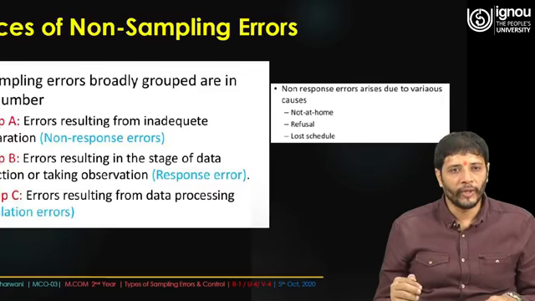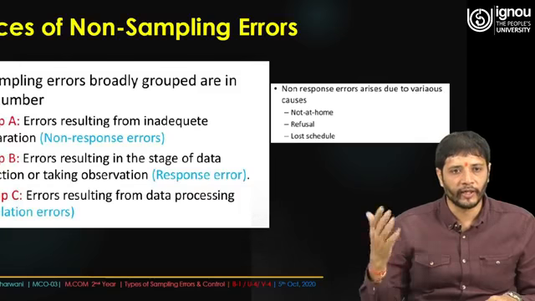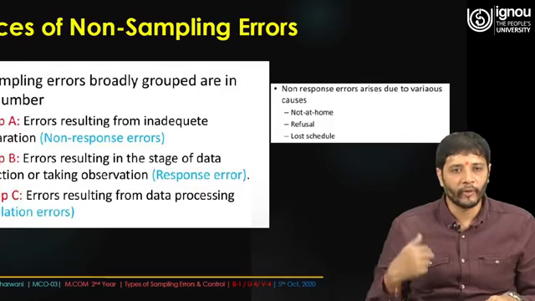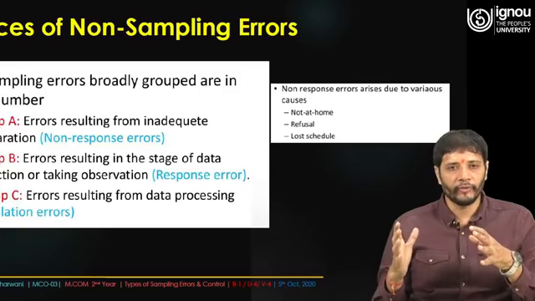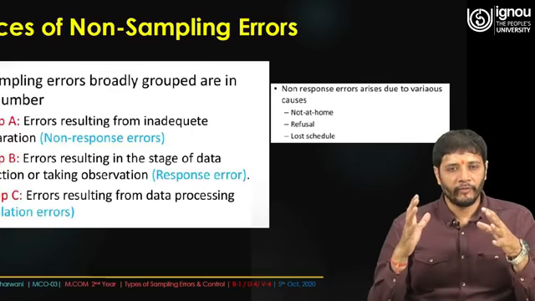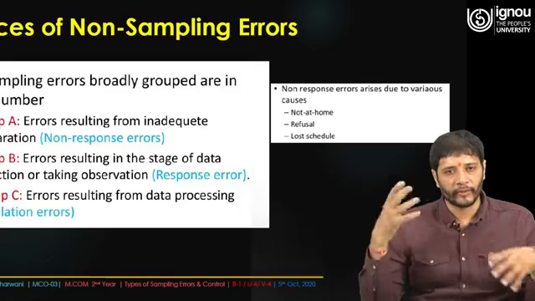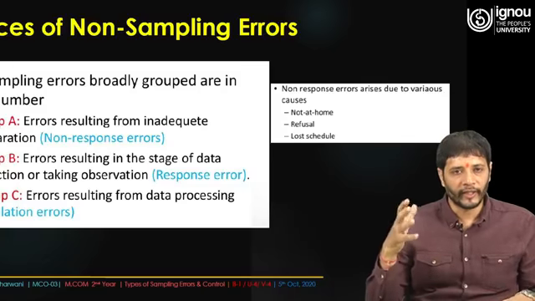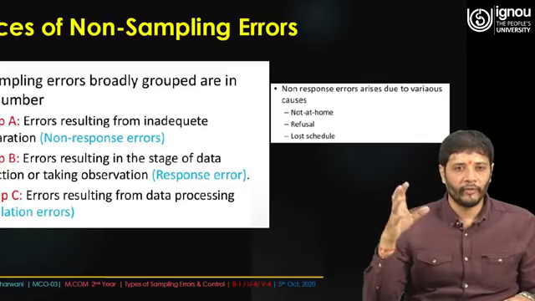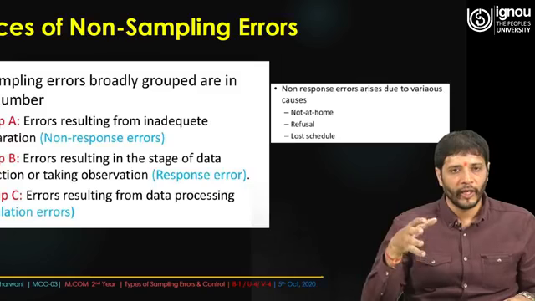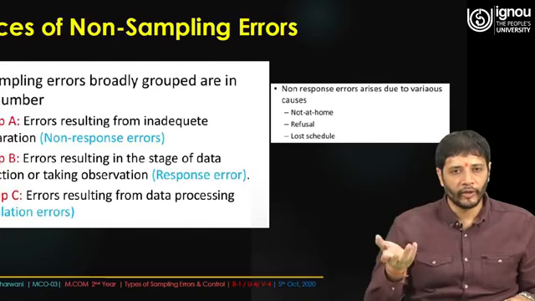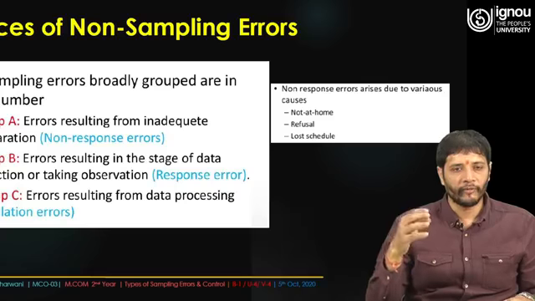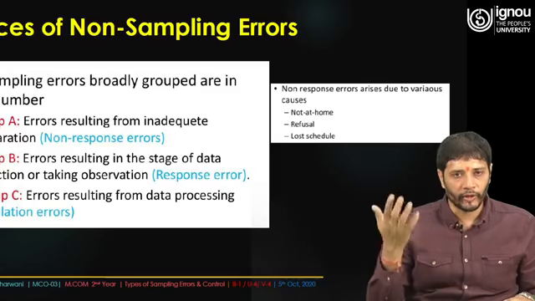Group B is the error resulting at the stage of data collection, taking observations, that is response error, and group C talks about tabulation errors. Sometimes what happens is that when we make the questionnaire and send it to the respondents, they take certain time and then reciprocate by filling in the questionnaires. And sometimes some of the questions are filled and some are ignored, and when questions are ignored, it is considered a non-response error.